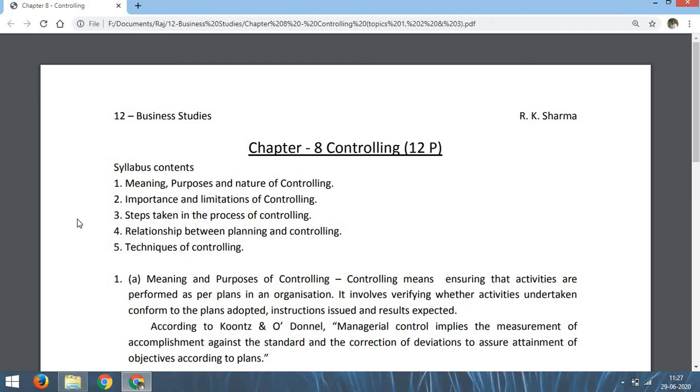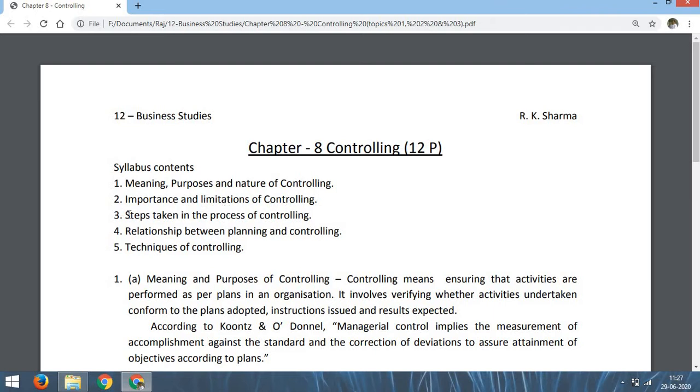In this chapter, as per your syllabus, we have a total of 5 topics. Topic number 1 has 3 subtopics. These are meaning of controlling, purposes of controlling and nature of controlling. Topic number 2 has 2 subtopics, importance of controlling and limitations of controlling.